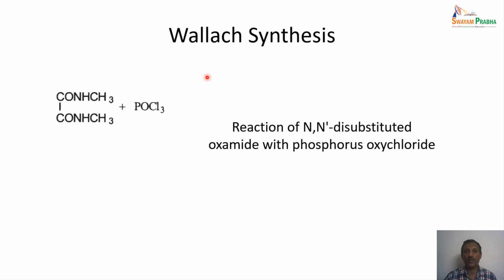And the next one is Wallach synthesis. In this particular reaction, N,N'-disubstituted oxamide as shown here is reacted with phosphorus oxychloride. So this leads to the formation of N-substituted imidazoles. There is a halogen atom present here. This halogen atom can be removed by reduction reactions, basically treatment with LAH or other strong reducing agents removes this halogen. That leads to N-substituted imidazole derivatives.